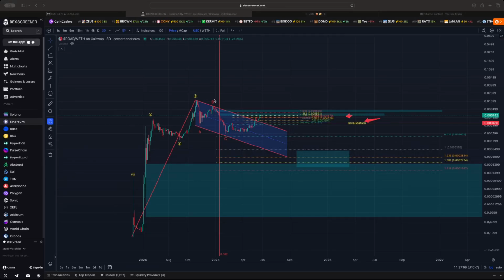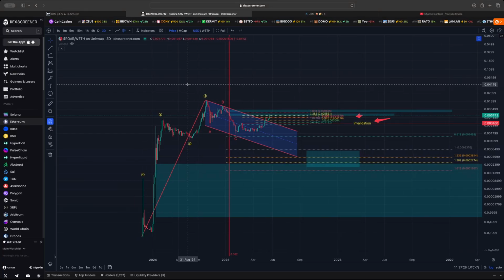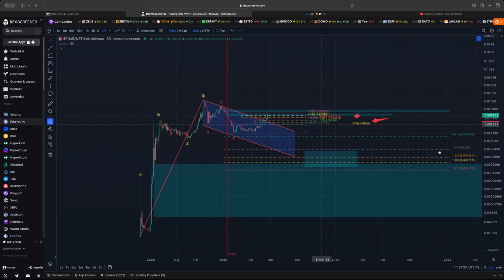Let's go ahead and look over some charts today. Our goals are going to be to figure out how ROAR is going to put on the next parabolic move and what's going on with GME. So first, let's walk our way through ROAR. This is a meme token, seems highly associated with the GameStop, GME stock. So we're going to be watching both of these things at the same time.